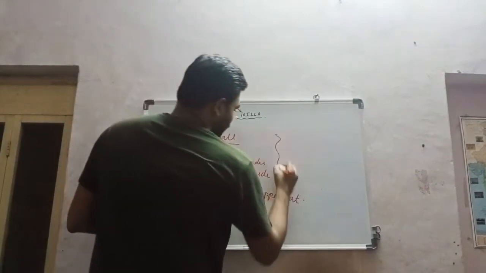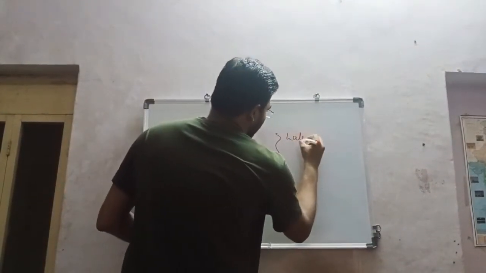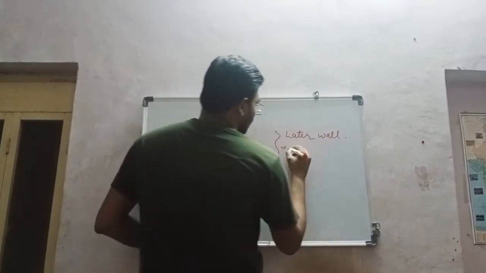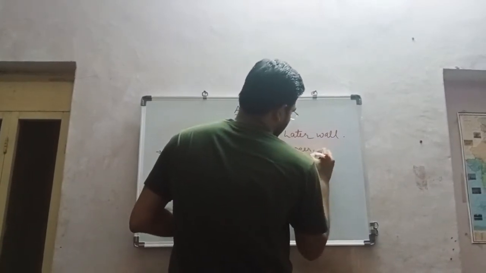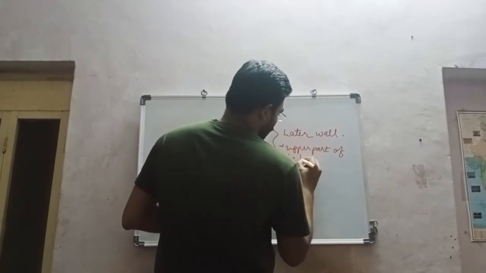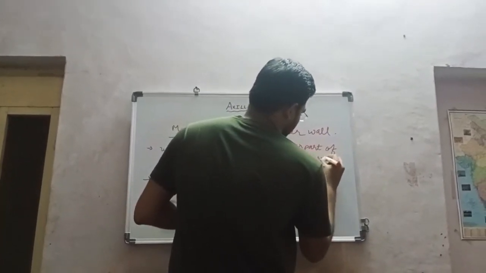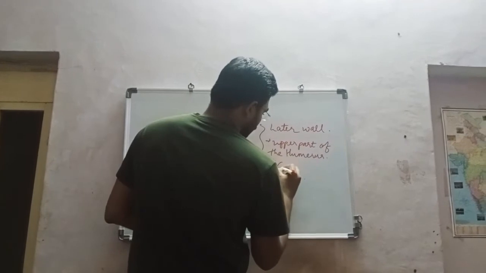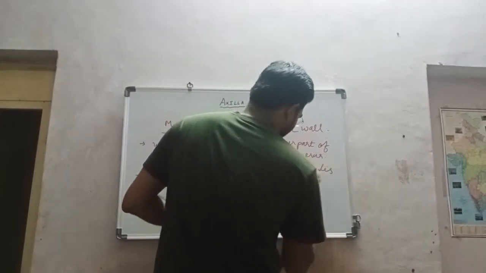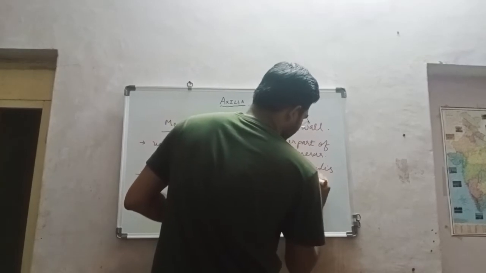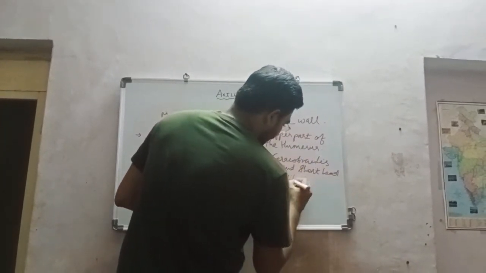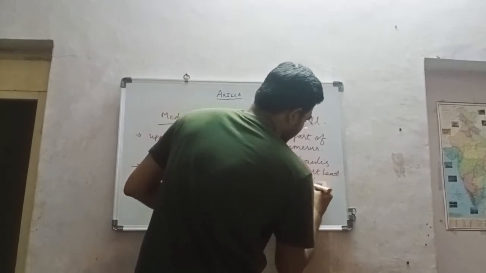Now the lateral wall is formed by the upper part of the humerus, coracobrachialis muscle and short head of biceps brachii.